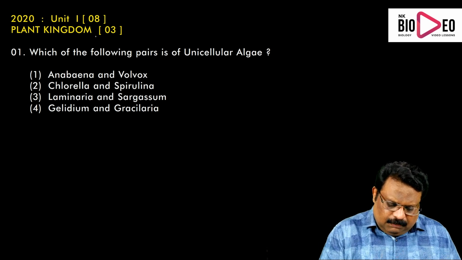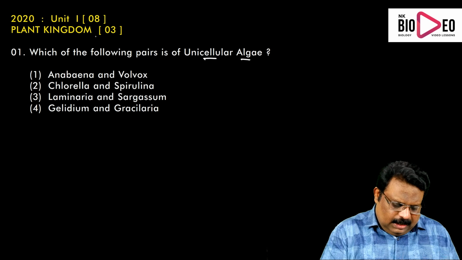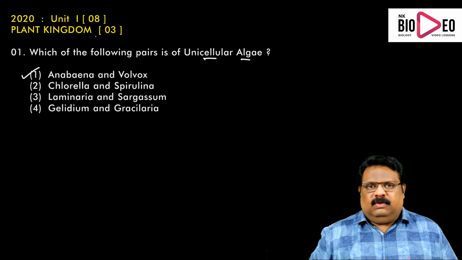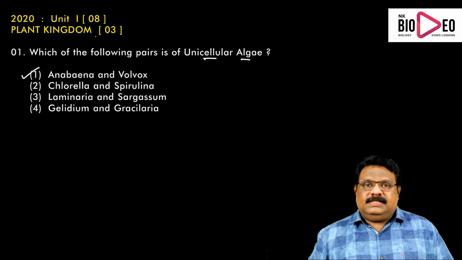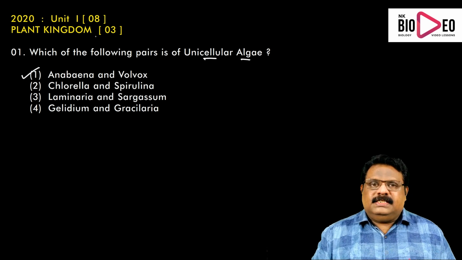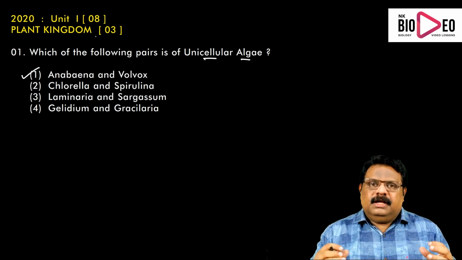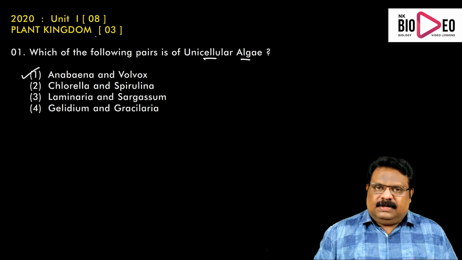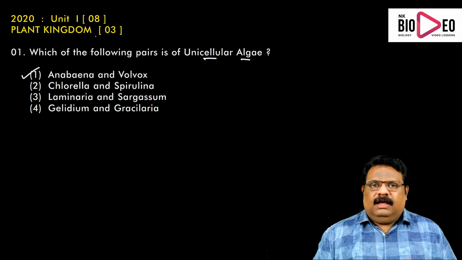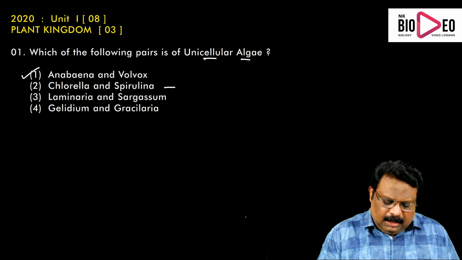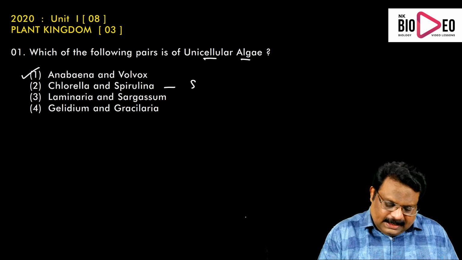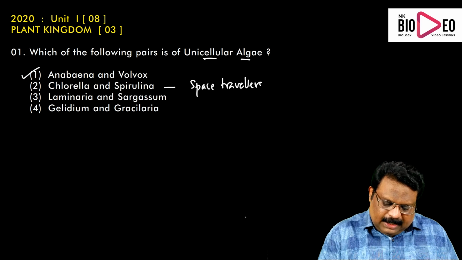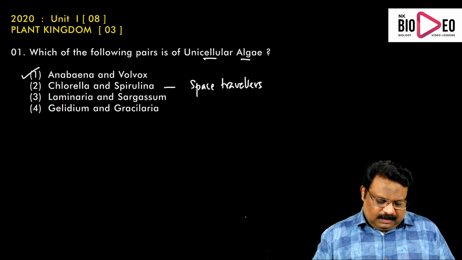Here, Anabaena and Volvox are not unicellular. Anabaena is a nitrogen fixing cyanobacterium, and Volvox is actually a colony. About 50,000 single cells are combined together forming a colony. So it is a colonial alga, Volvox. What are Chlorella and Spirulina? We have studied that Chlorella and Spirulina are used as food supplements by space travelers.